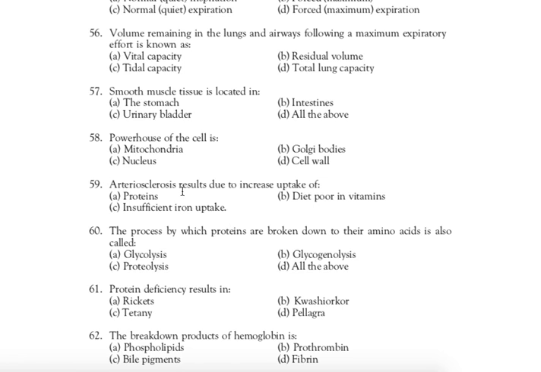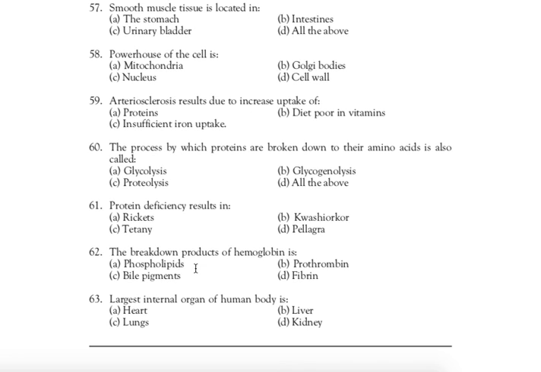Next question, question number 59. Arteriosclerosis results due to increased uptake of. Here the D option is missing, but the D option is increase the fat, increase the fat diet that can cause the arteriosclerosis. Next question, question number 60.